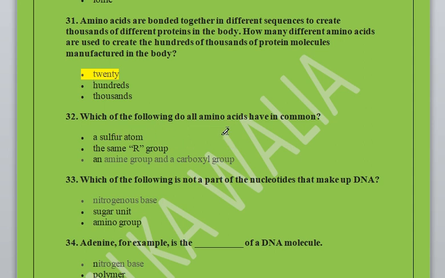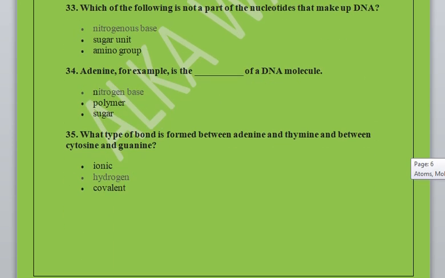Which of the following do amino acids have in common? A sulfur atom, an R group, an amine group and a carboxyl group. So in the general formula, the amine group and carboxyl group are present in an amino acid.